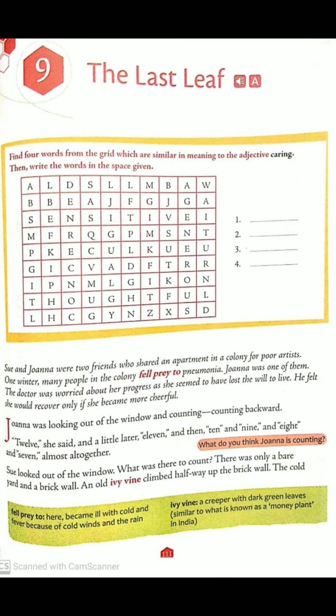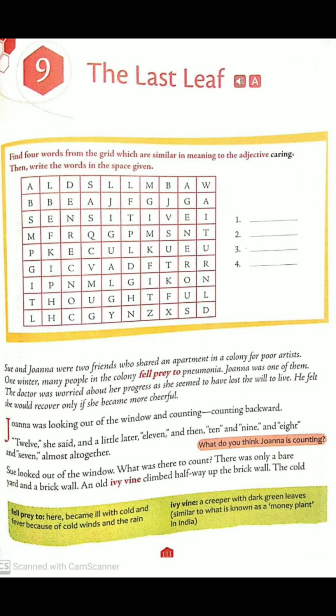Joanna was looking out of the window and counting backward. Counting backward means: 12, she said, and a little later 11, and then 10 and 9 and 8 and 7, almost all together. She was counting like this: 12, 11, 10, 9, 8, 7. She looked out of the window.